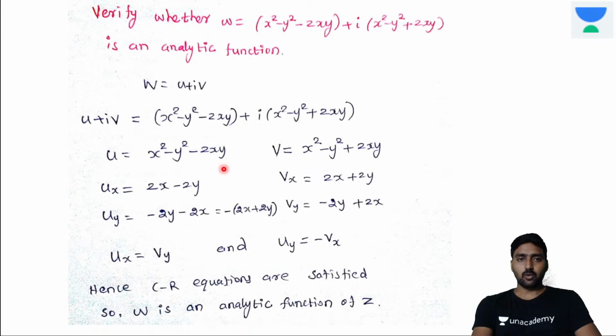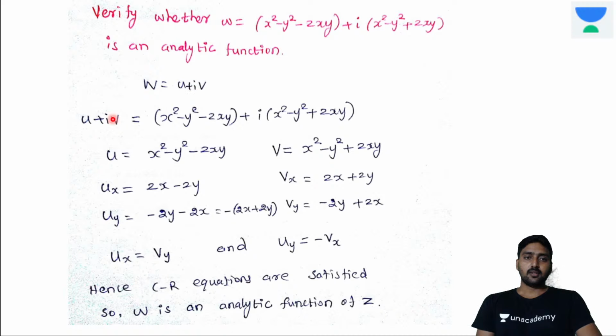Now I will give you one example problem for the Cartesian coordinates, followed by the previous year questions. Verify whether w is equal to (xy plus i into (x square minus y square plus 2xy)) is an analytic function. Now w is equal to u plus iv.